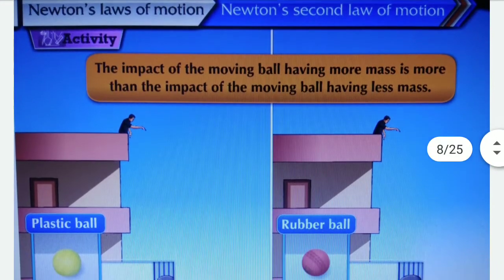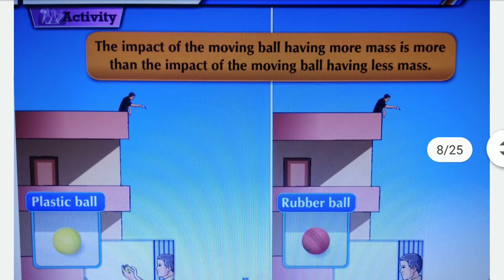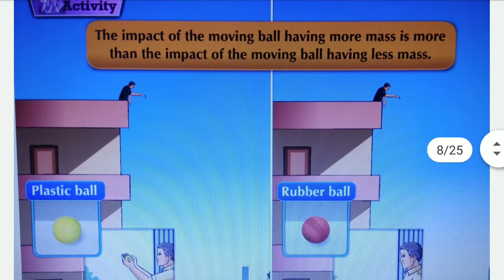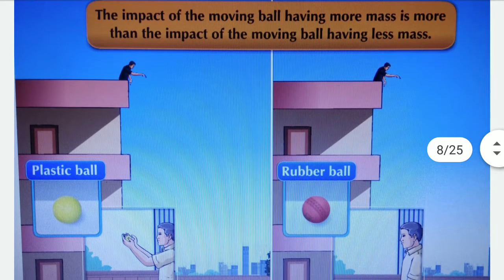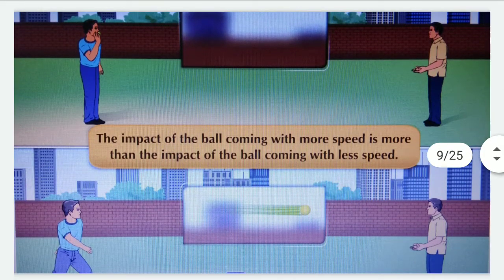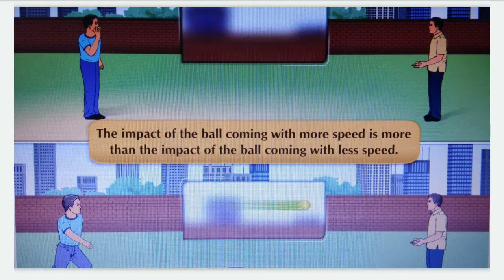The impact of a moving ball having more mass is more than the impact of a moving ball having less mass. From these examples, from these pictures, we can say that the impact of the moving ball having more mass is more than the impact of the moving ball having less mass. Similarly, in the second activity, the impact of the ball coming with more speed is more than the impact of the ball coming with less speed.